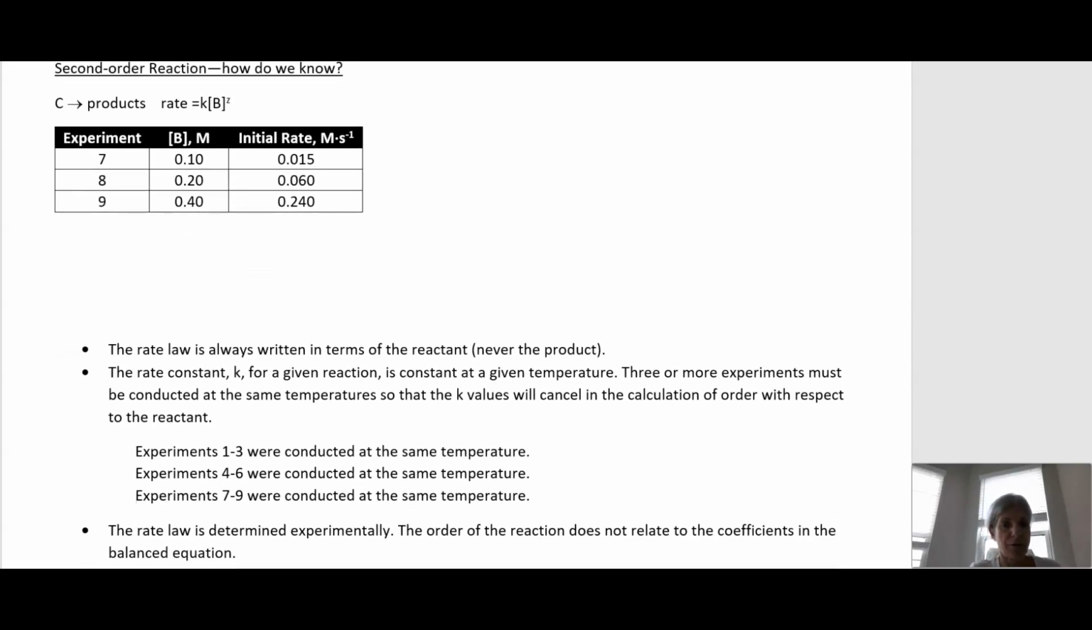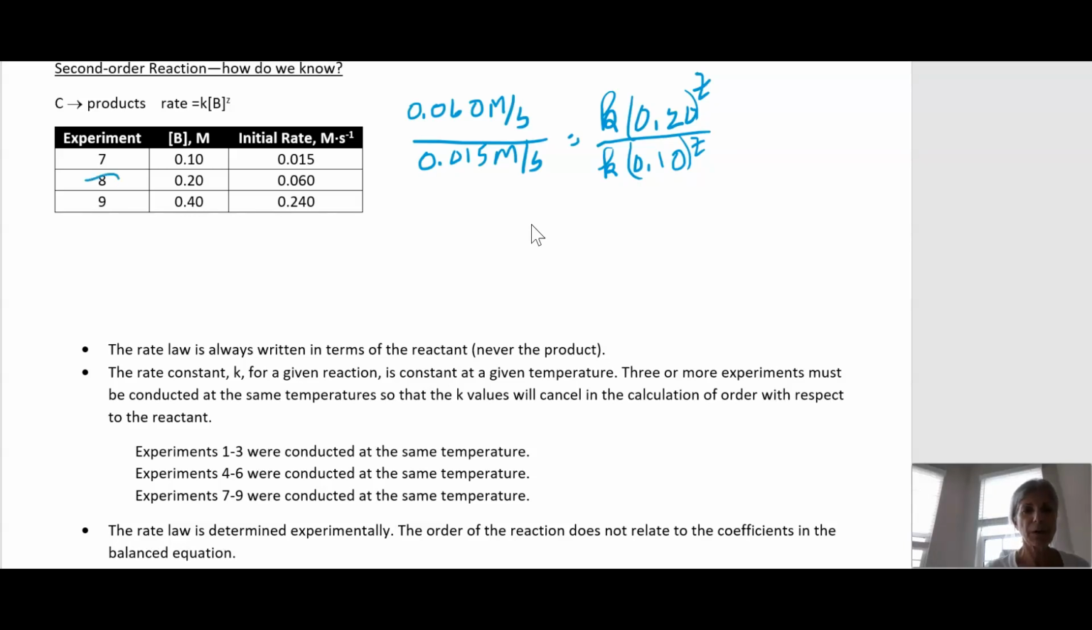Now we're on to second order. Let's set it up the same way. You can pick any two experiments. Why don't you go ahead and do it on your own and then check with my setup. I arbitrarily selected experiments 8 and 7. Dividing the rates, we get 4. The K's cancel because experiments 7, 8, and 9 were all done at the same temperature. 0.2 divided by 0.1. So Z equals 2. This reaction is second order in B. I have a typo here. Sorry about this typo.